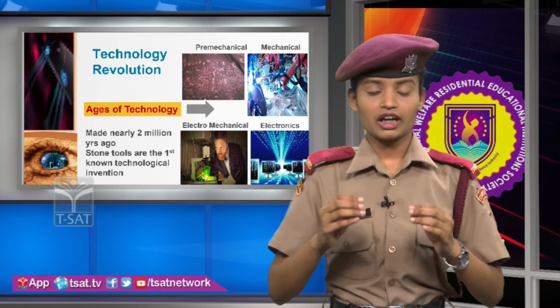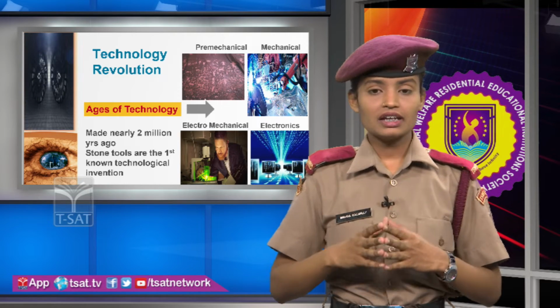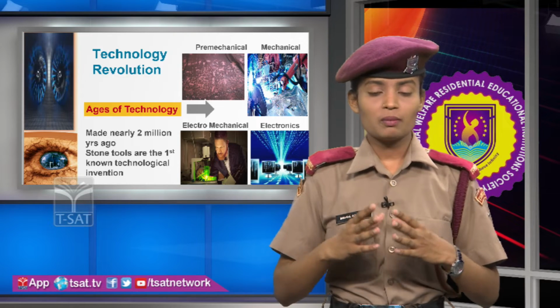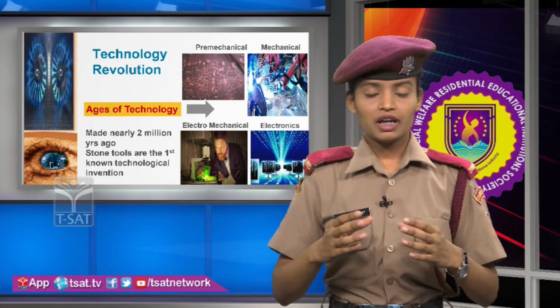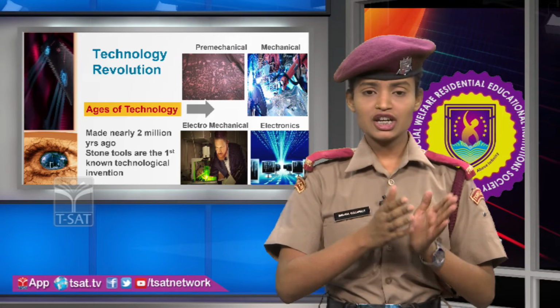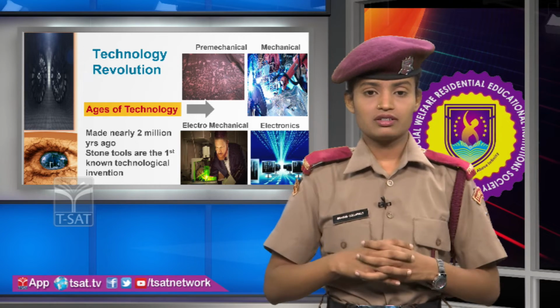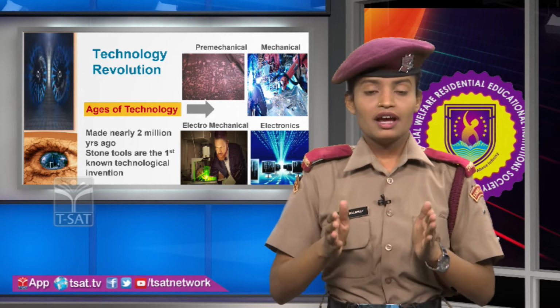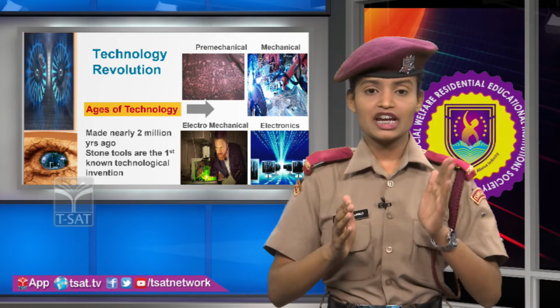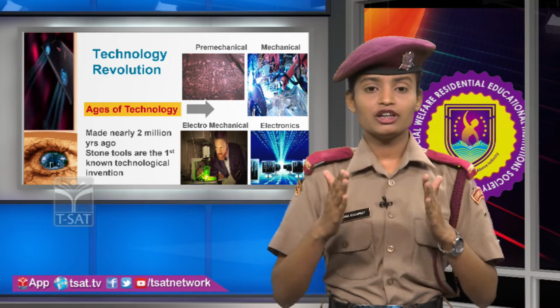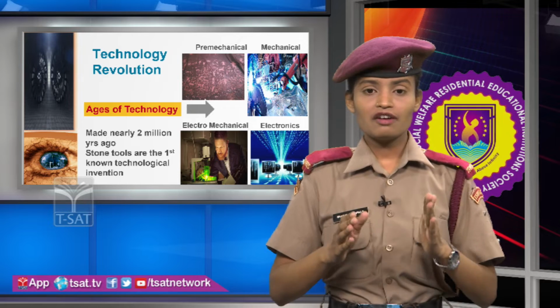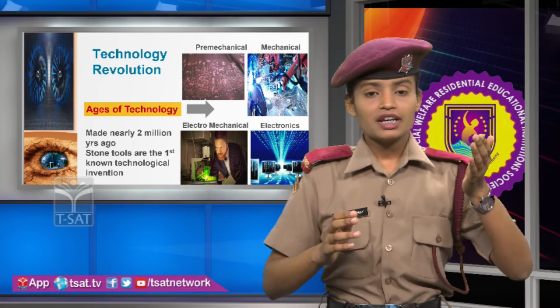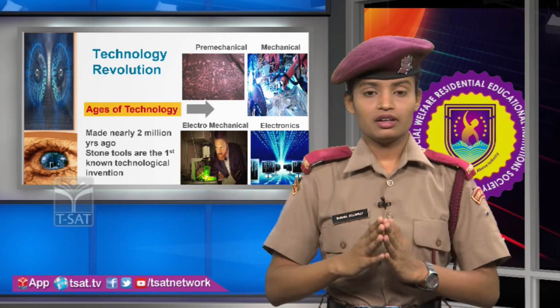What are the ages of technology? Pre-mechanical, mechanical, electromechanical, electronics. Pre-mechanical: in ancient times, we did not have alphabets. The Egyptians had alphabets in ancient times, but in India we did not have them, so we took the alphabets from the Egyptians and are now implementing them.